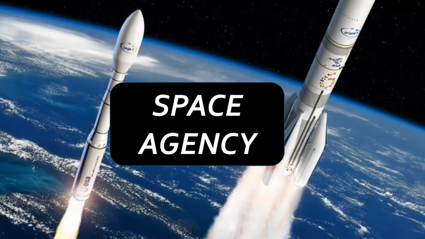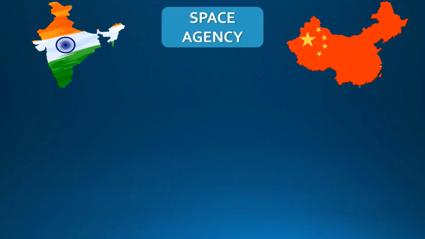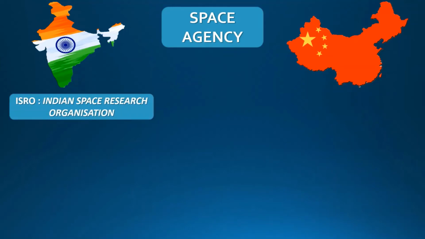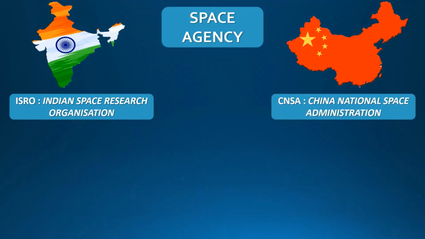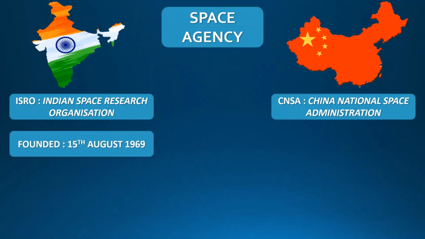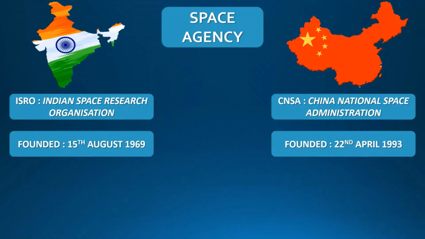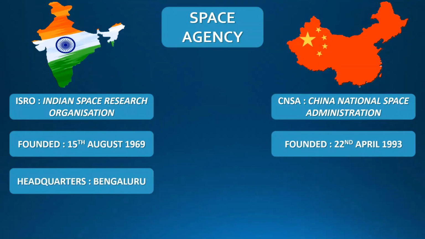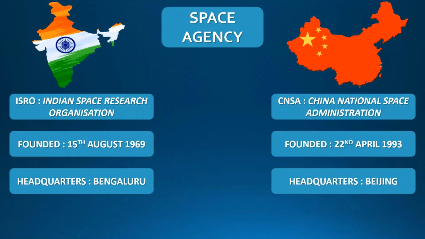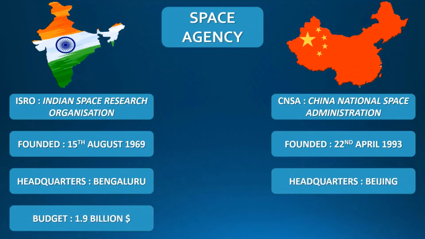Now let's talk about the space agencies of both these countries. ISRO is the space agency in India. ISRO stands for Indian Space Research Organization. CNSA is the space agency in China. CNSA stands for China National Space Administration. ISRO was founded on 15th August 1969. CNSA was founded on 22nd April 1993. The headquarters of ISRO is in Bengaluru, whereas the headquarters of CNSA is in Beijing. The budget of ISRO is $1.9 billion, whereas the budget of CNSA is $11 billion.